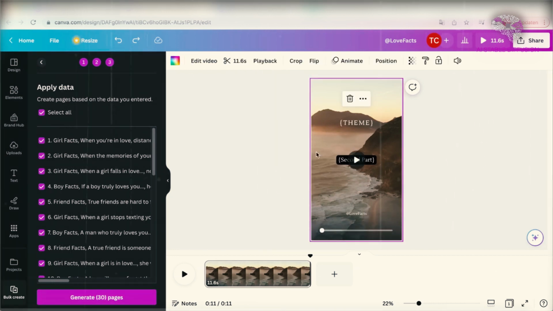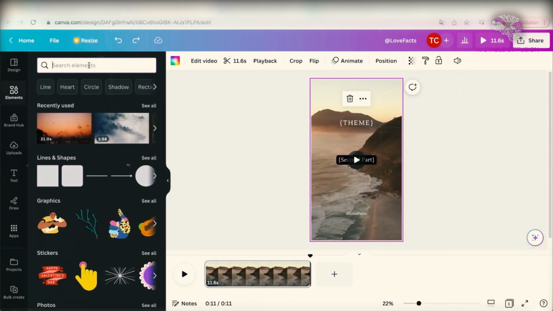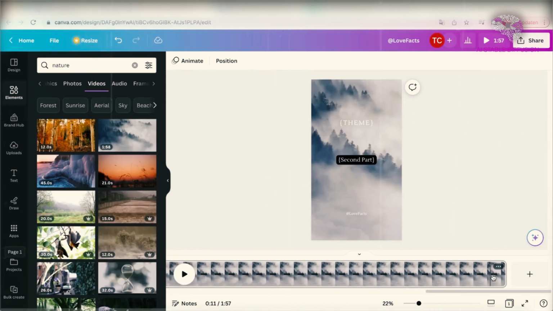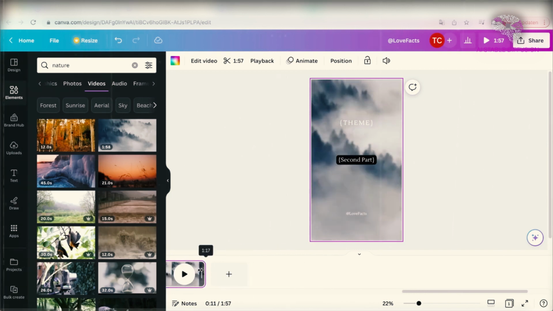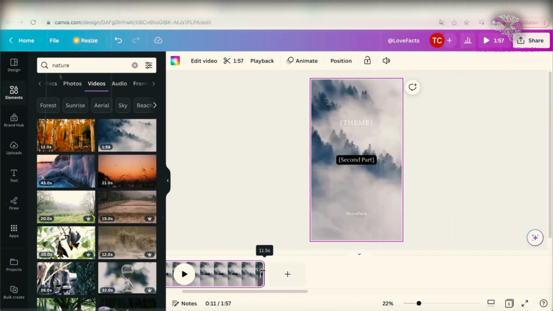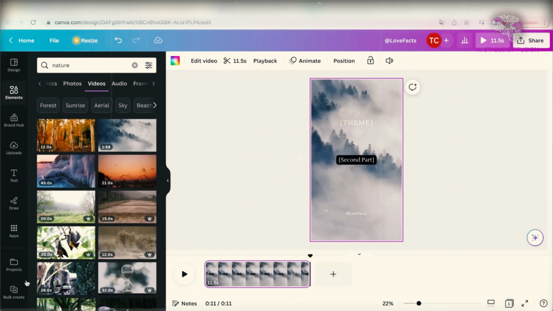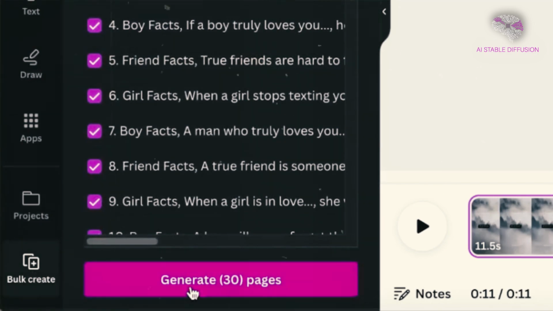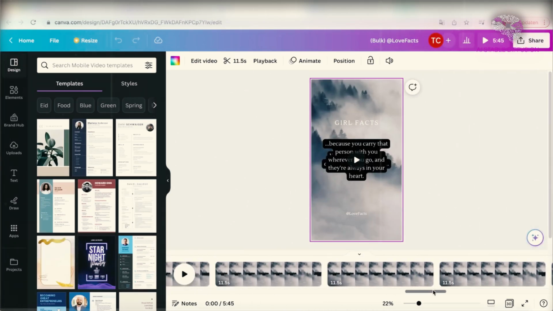Once you've found a video that catches your eye, go back to Elements and pick Replace the Backdrop by clicking on those 3 tiny dots. The new video will be the same length as the backdrop video you choose, so if it's a 2-minute video, be prepared for a long ride. You will need to modify the length whenever you change the background. Go back to Bulk Create now and choose to generate 30 pages. 30 more videos will appear shortly.